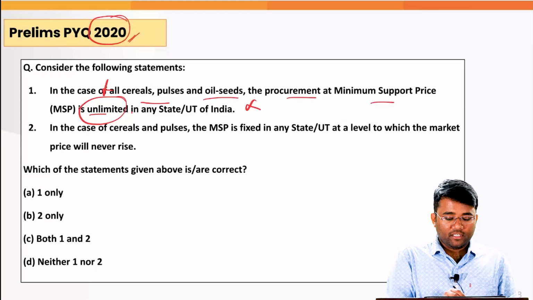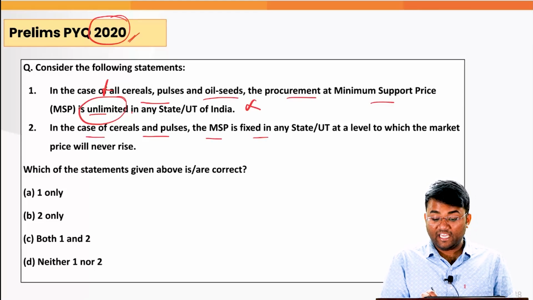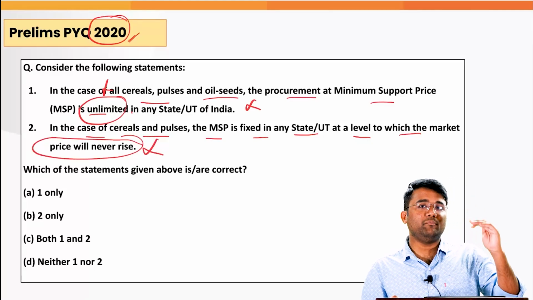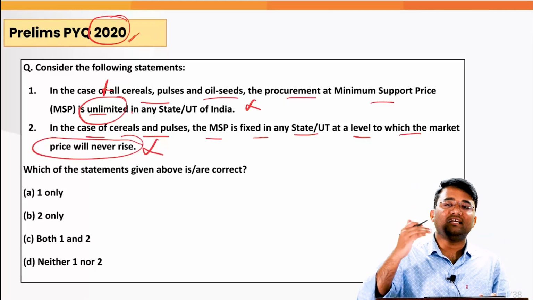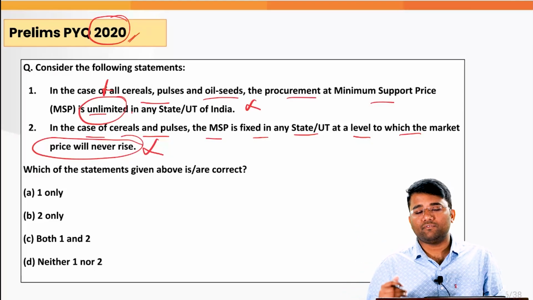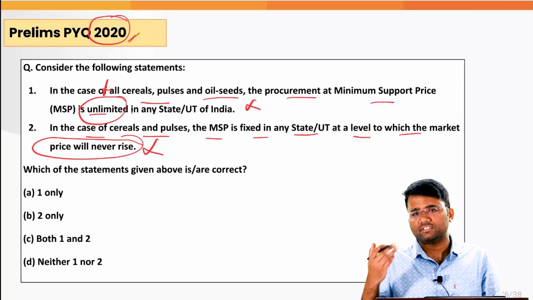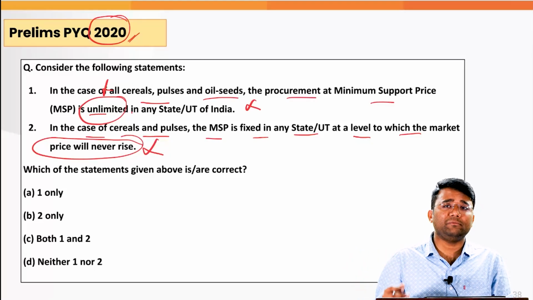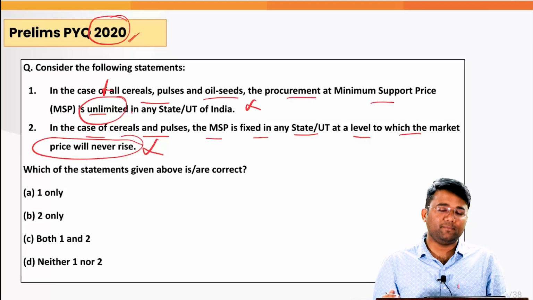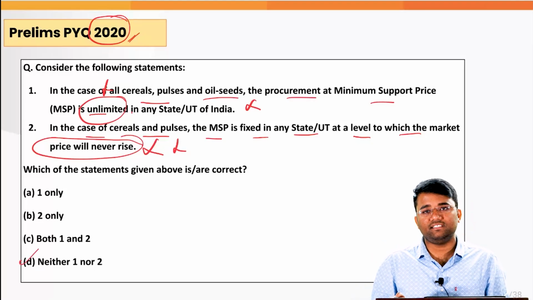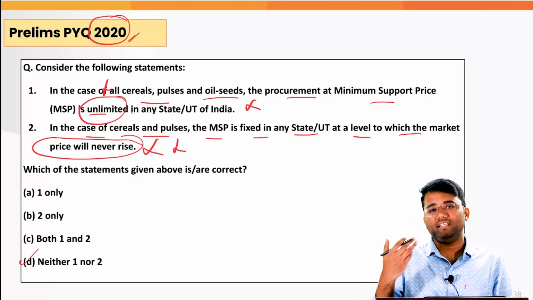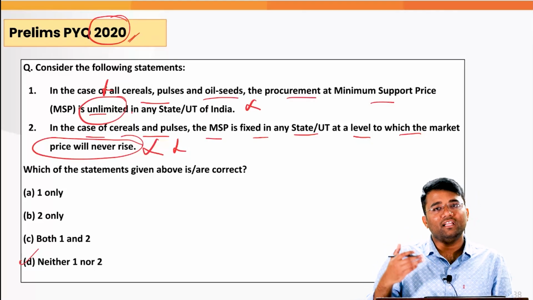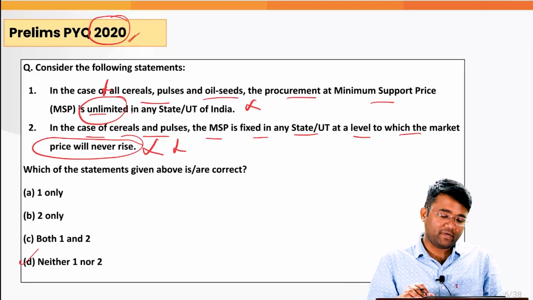And in case of cereals and the pulses, MSP is fixed in any state UT at a level to which the market price will never rise. Again, this is incorrect. That is the minimum price. Obviously, the market prices are generally higher than that. If the market price is higher than that for some of the seeds or some of the crops where the production hasn't been very sound or the supply hasn't been very sound, obviously it can breach the MSP price also. So this is also incorrect. The correct answer is D, neither one, neither two. There have been various instances for various crops where the prices of those crops for which MSP was announced have been more than the MSP price also.